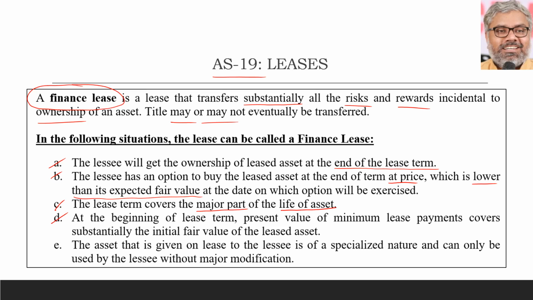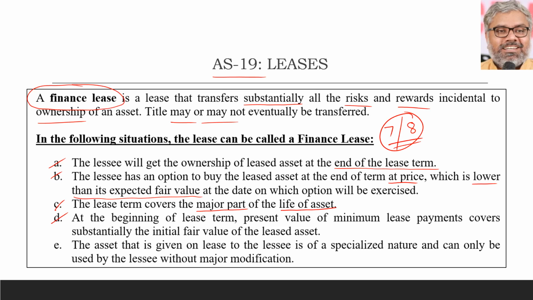Lease term covers the major part of the life of the asset. That is also definitely according to the lease term. We can check that. Let us say an asset has 8 years life and it is leased for 7 years. Almost the entire life of the asset is covered by the lease term. Then, as an example, we can say that is a finance lease.